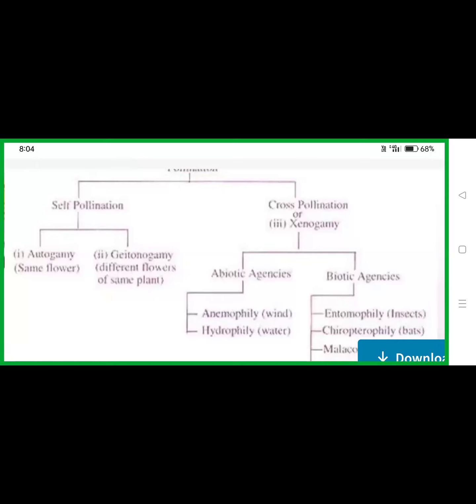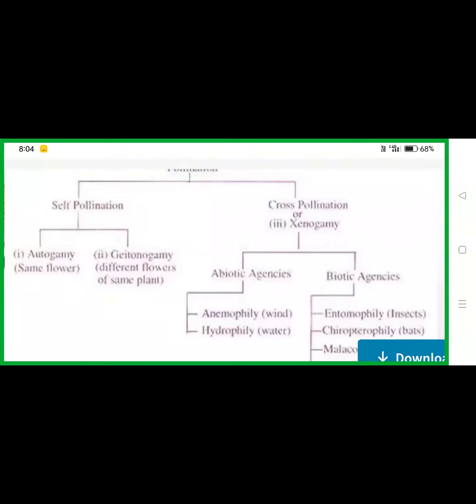They are genetically identical. So sometimes we expect it to be one of the self-pollinations: the same plant, but two different flowers. Please remember this, very, very important. Please note down what autogamy is and what geitonogamy is. What is autogamy? Pollen grains from the anther to the stigma of the same flower is called self-pollination or autogamy. What is geitonogamy? The transfer of pollen grains of one flower to the stigma of another flower on the same plant is called geitonogamy.